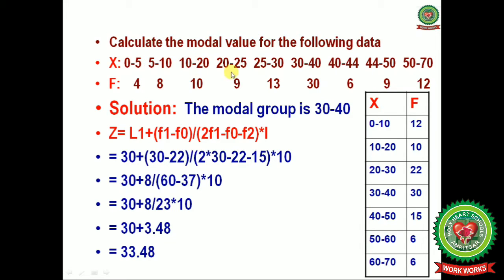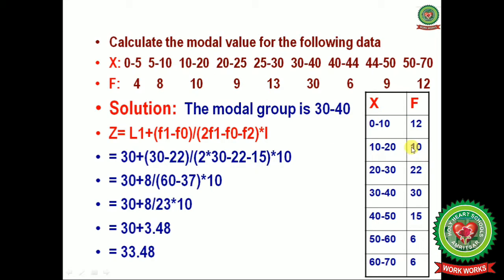We have an example here: 0 till 5, 5 till 10, 10 till 20, 20 till 25. So in order to make it a regular class interval, what I have done is 0 till 10, and add the frequencies 8 plus 4, that is equal to 12.